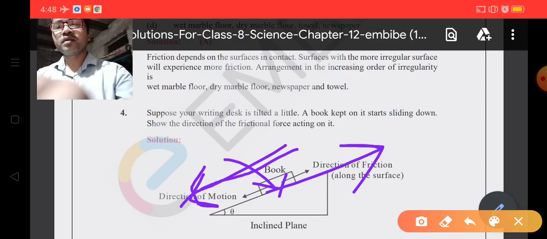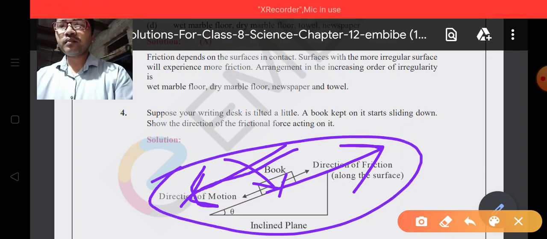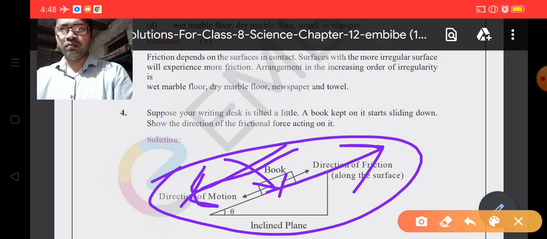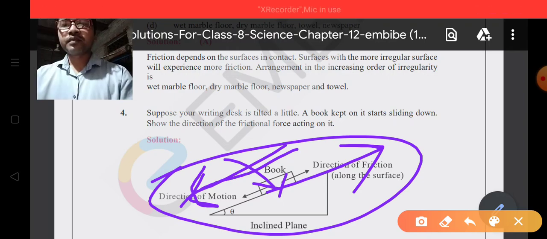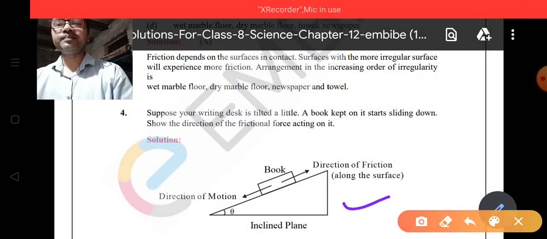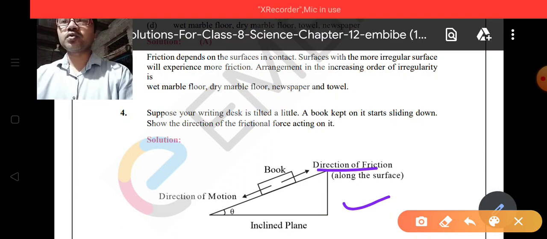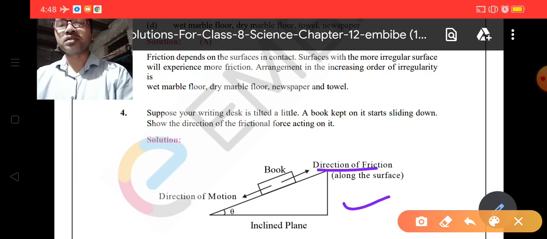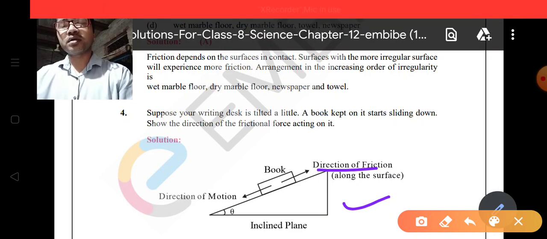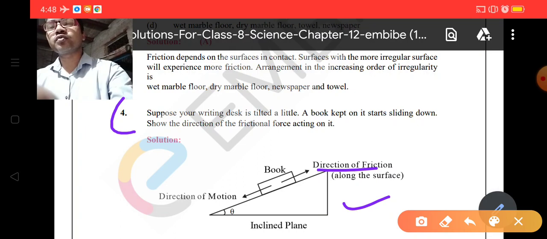This is the answer. You can give your answer to this question by using this diagram, which shows the direction of frictional force. So draw and write the answer of question number 4, which is shown on the screen.